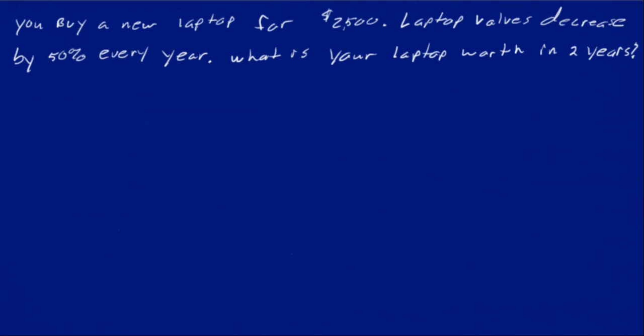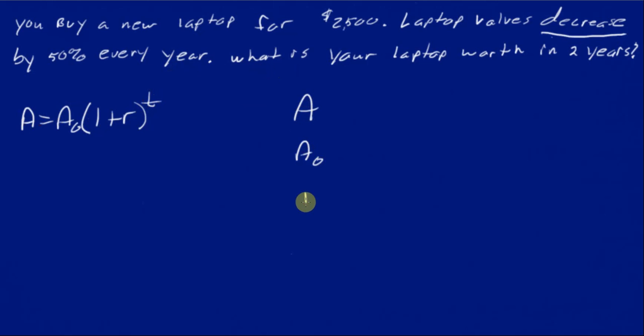All right, so you buy a new laptop for $2,500. The laptop's value decreases by 50% every year. So we want to know, what is your laptop worth in 2 years? Well, we're not dealing with money, so immediately I'm going to go with the formula A equals A sub 0 times 1 plus R to the T. We're going to have an ending amount, a beginning amount, a rate, and a time. We just got to go through and pick out what those are.